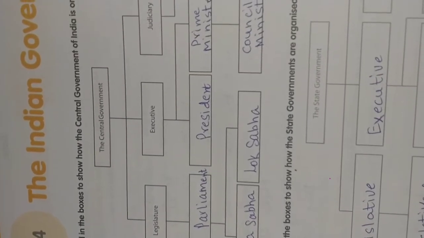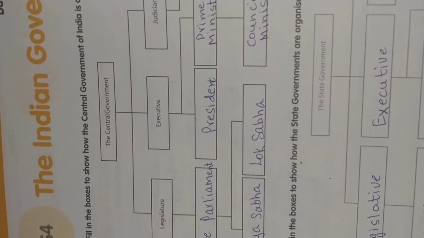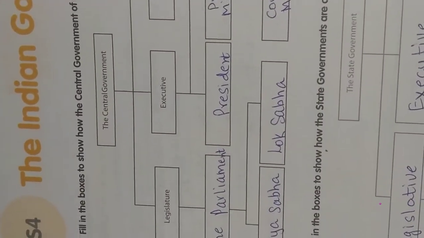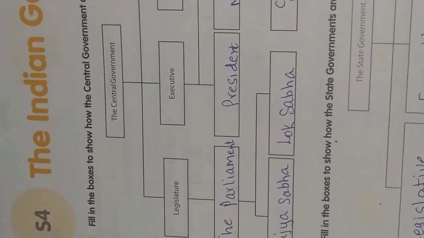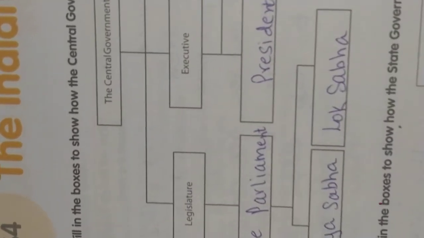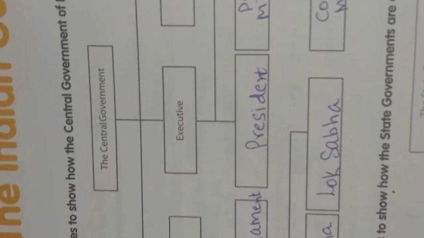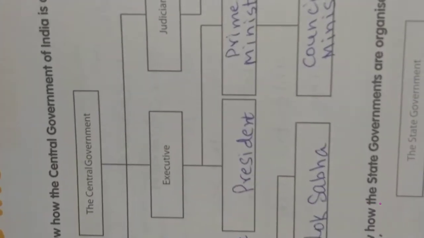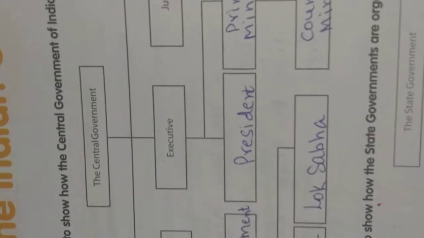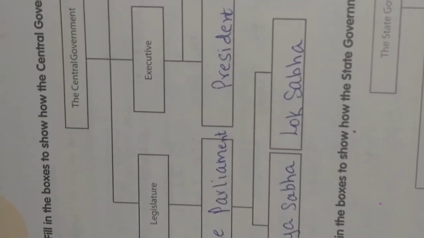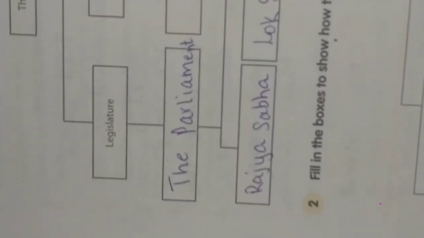Now children, take out your workbook S4, page number 42, the Indian government. Fill in the boxes to show how the central government of India is organized. This is the flowchart which I showed you on the board: legislature, executive and judiciary.